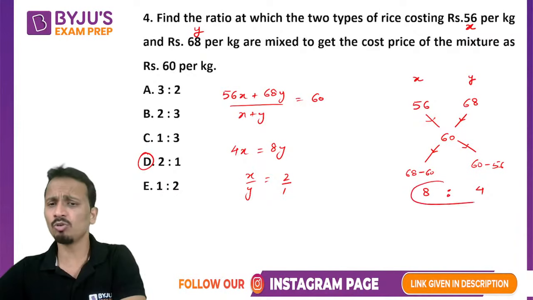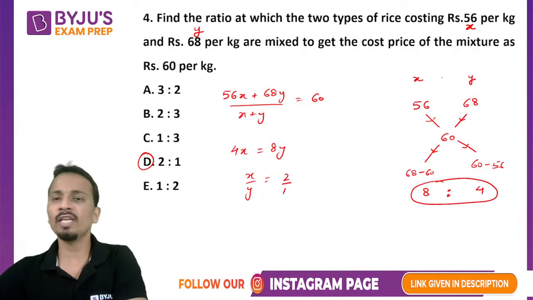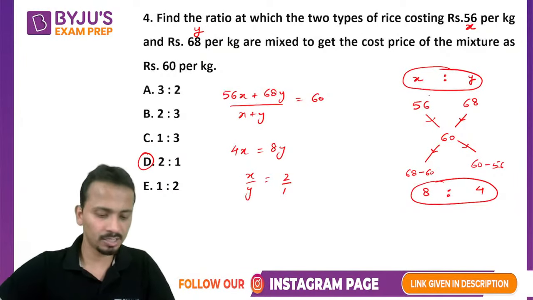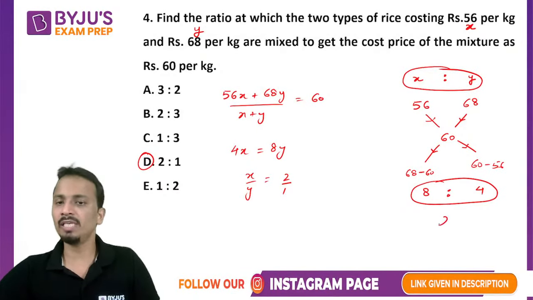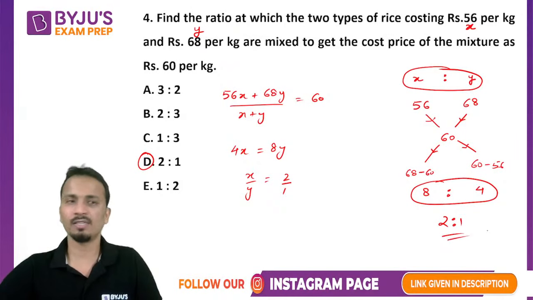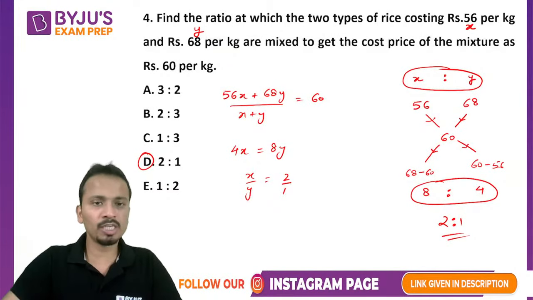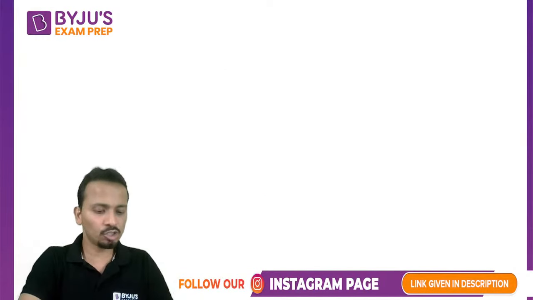Now the ratio of these two values will give you the ratio in which these two varieties were mixed. Okay, so answer will be equal to 2:1. So this will be the final answer. All right. Okay, so option D, that is 2:1. Next question, question number 5.